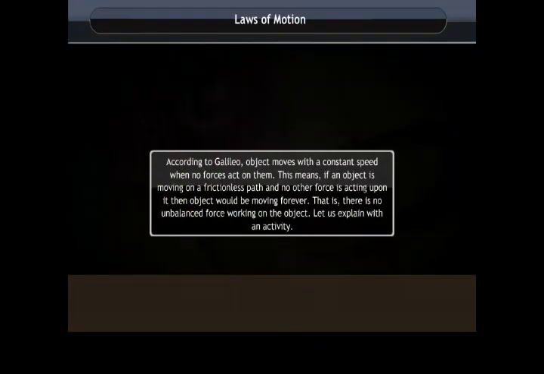Laws of motion by Galileo Galilei. According to Galileo, objects move with a constant speed when no forces act on them. This means if an object is moving on a frictionless path and no other force is acting upon it, then the object would be moving forever. That is, there is no unbalanced force working on the object. Let us explain with the help of an activity.